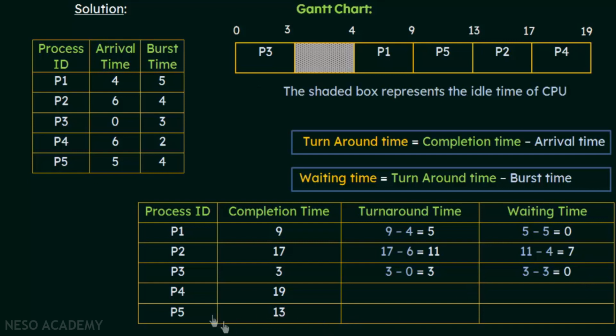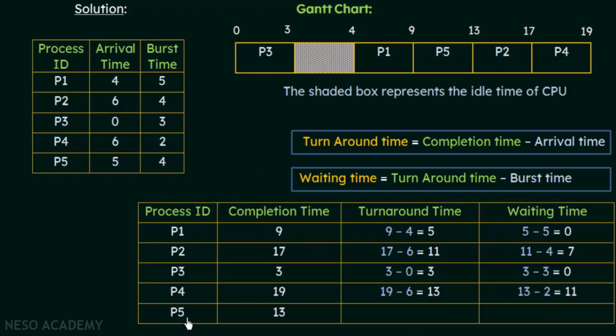Now let's do the same thing for process P4. For P4, the completion time is 19. And what is the arrival time? The arrival time of P4 is 6. So what will be the turnaround time? It will be 19 minus 6, which is 13. And what is the waiting time? The waiting time is 13, which is the turnaround time, minus the burst time of P4, which is 2. So that will give us 13 minus 2, which is 11.